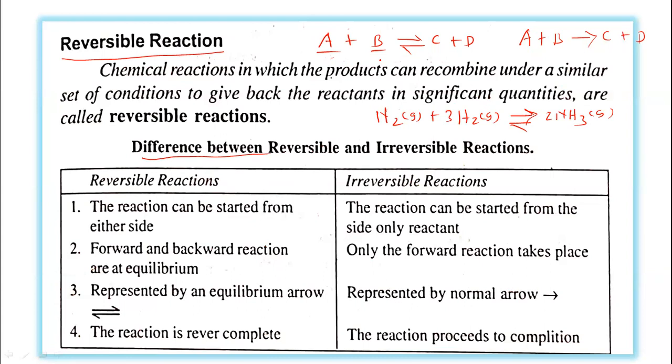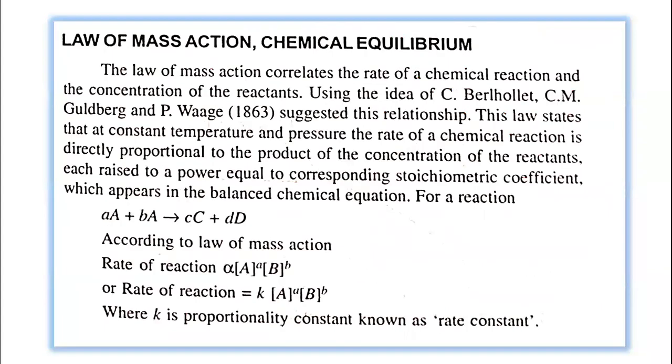So in one sentence, we can explain: reversible reactions are those reactions which take place in two directions, forward direction as well as backward direction. And irreversible reactions are those reactions which take place only in the forward direction. That is, there is only the formation of the product. In case of a reversible reaction, even though the product is formed, those products themselves react with each other, and back there is a formation of the reactants. So this is about reversible and irreversible reactions.